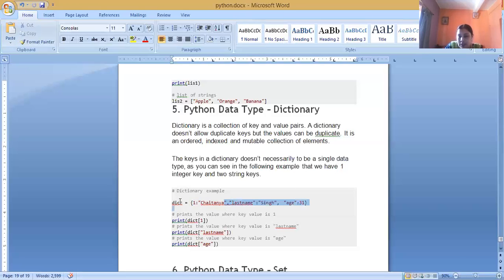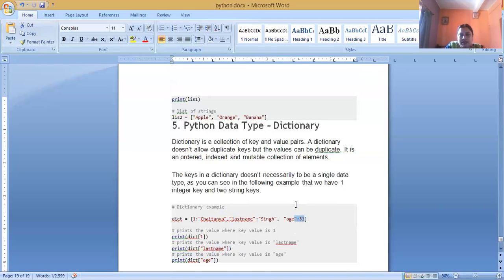Suppose in a dictionary, the name of the dictionary is DICT and its value equals this. If you want to print the dictionary value for key 1, the value for that key is Titania. The value will be displayed as Titania. Similarly, last name is a key and the value for last name is Singh. It will display Singh as output. And age is the key and the value for age is 31.